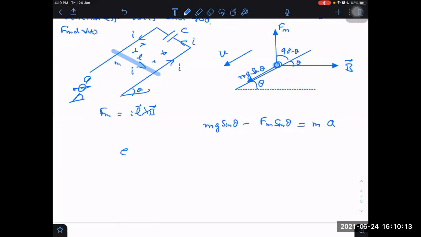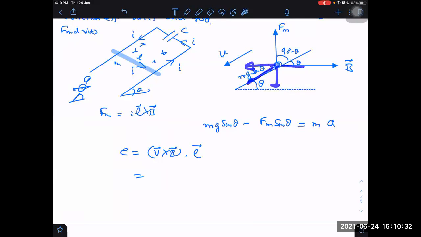What is the EMF value? EMF is nothing but V cross B dot L. So velocity is this side and magnetic field is this side. I have to make velocity perpendicular to magnetic field.